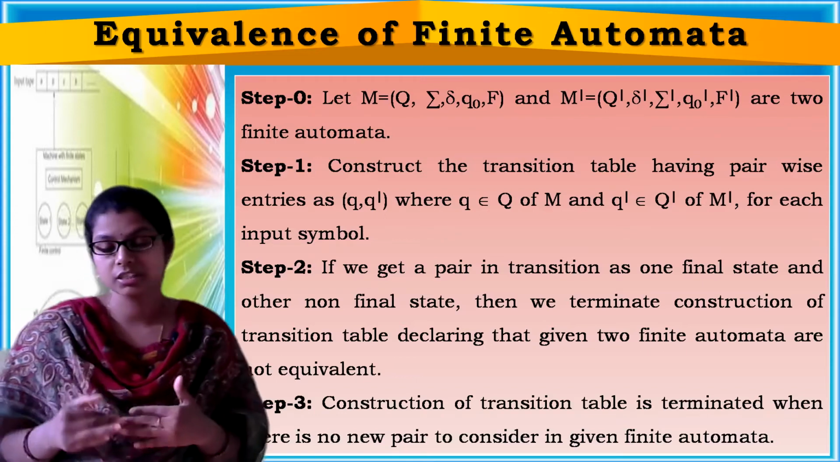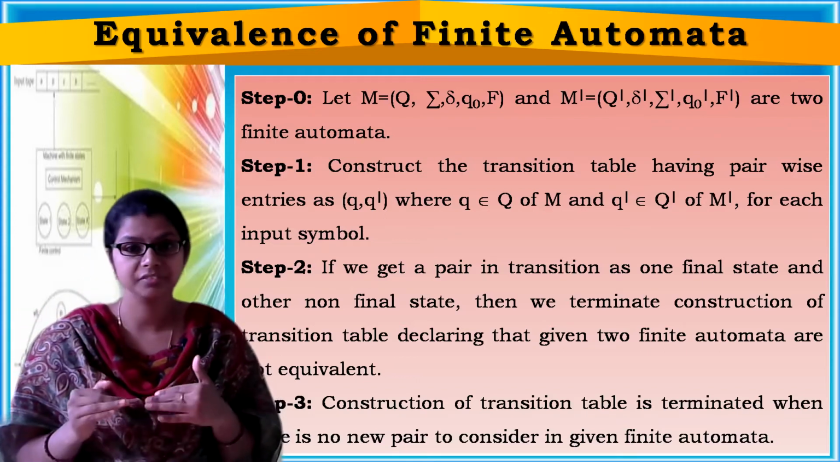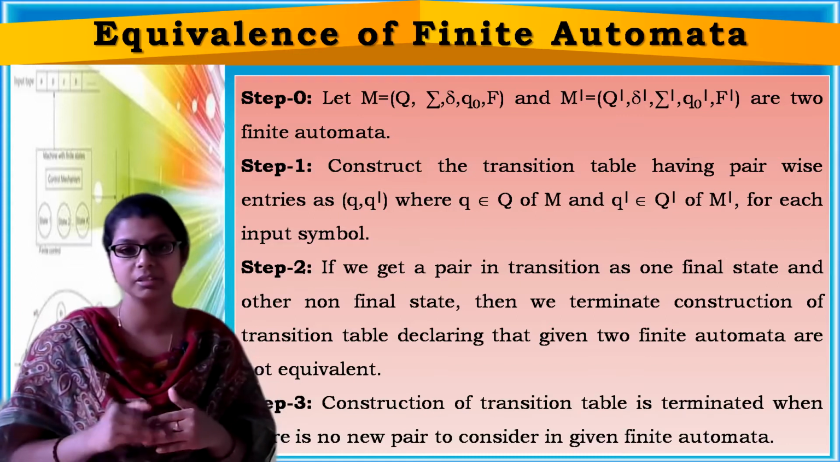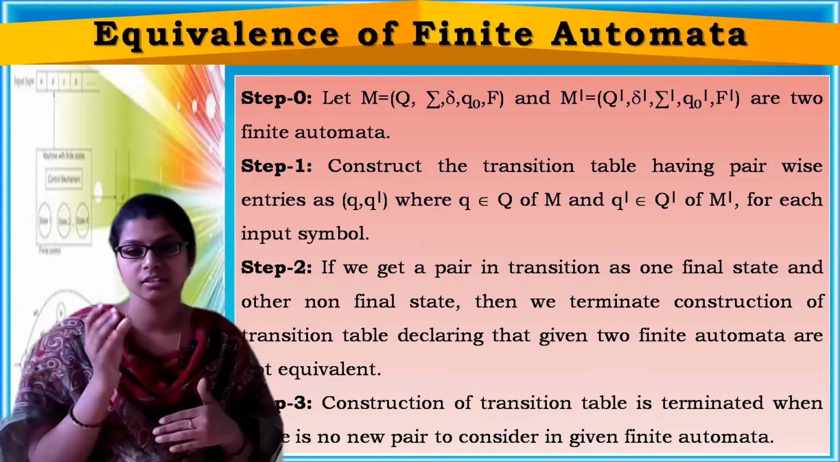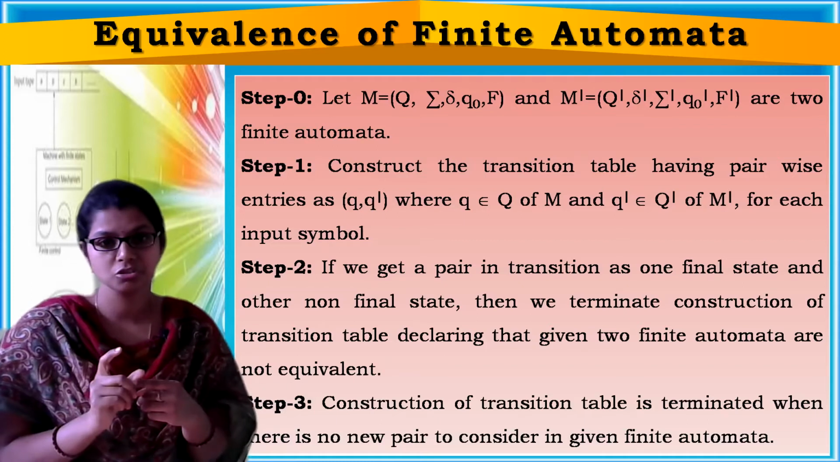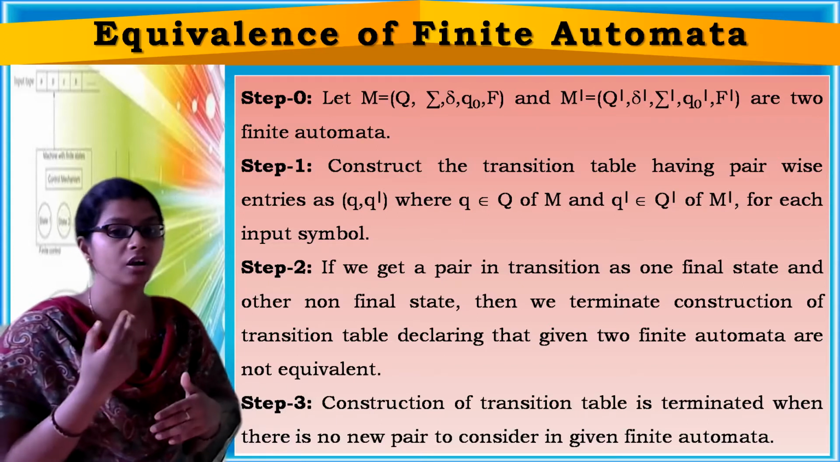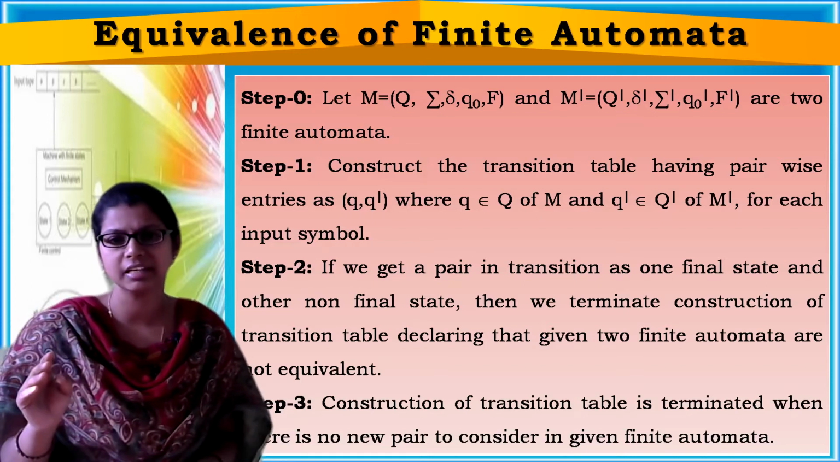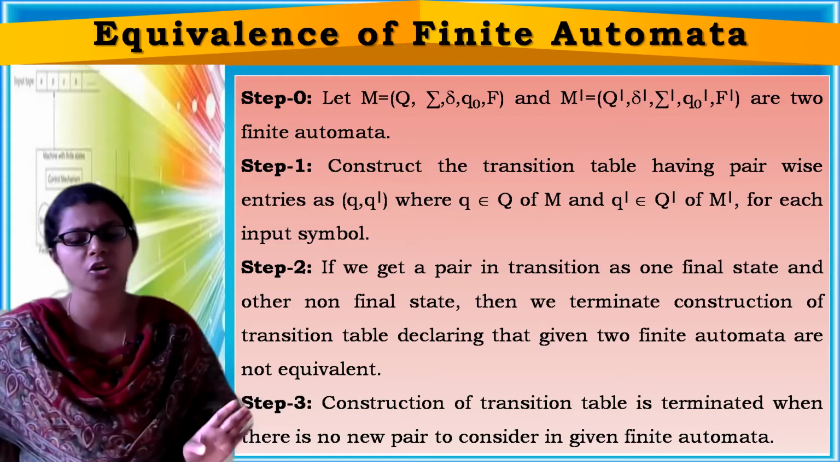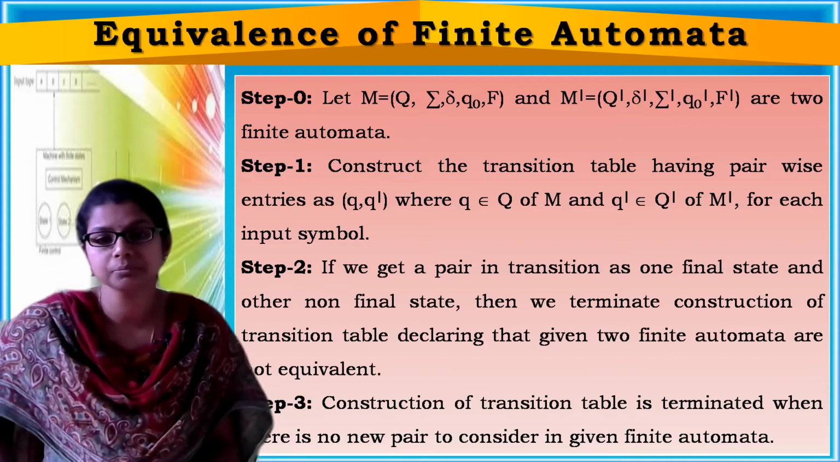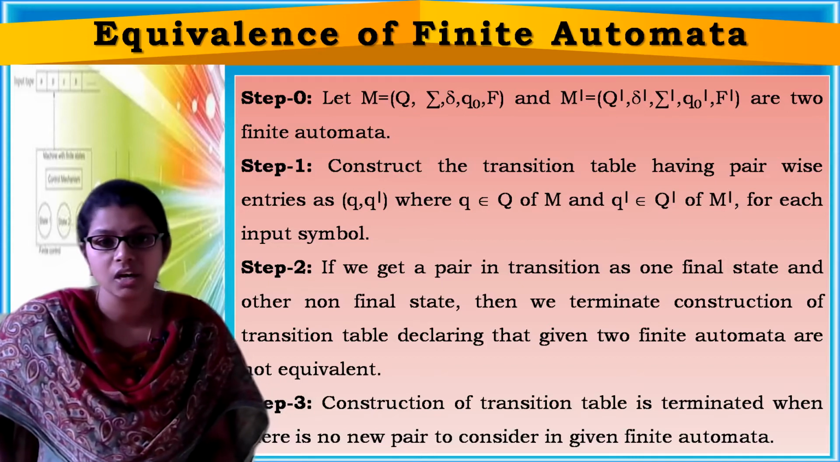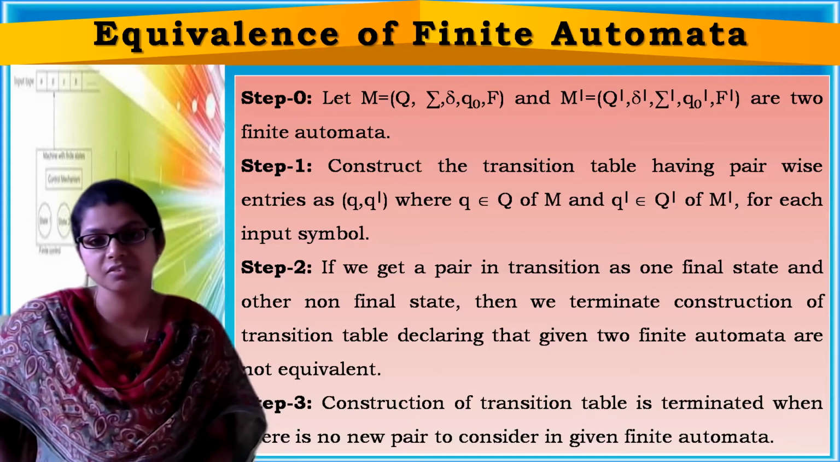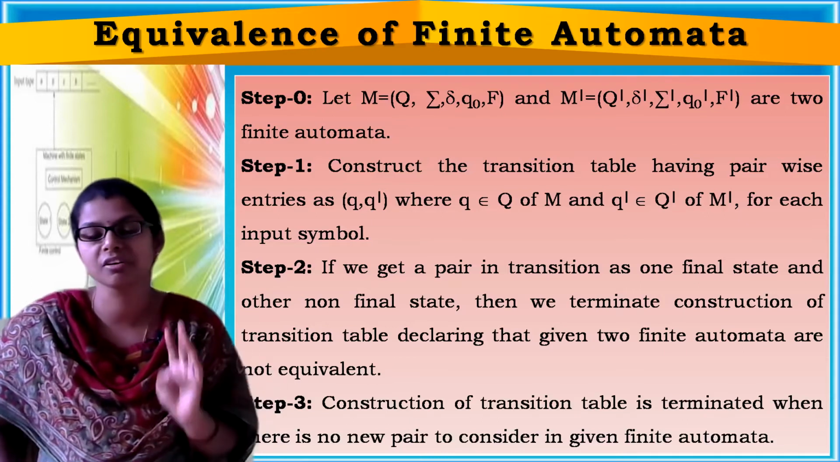So while you are constructing the transition table, if you get a pair which consists of one final state and one non-final state, then you can terminate its construction and simply declare that these two finite automata are not equivalent. What does it mean? If they are equivalent, you should get pairs in such a way that both are final or both are non-final.